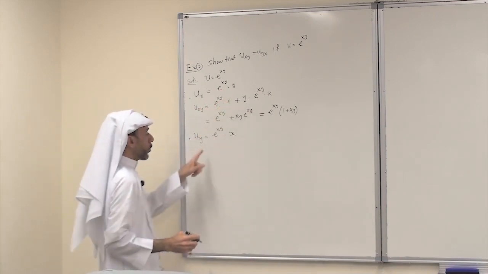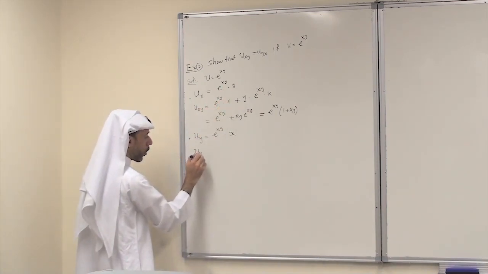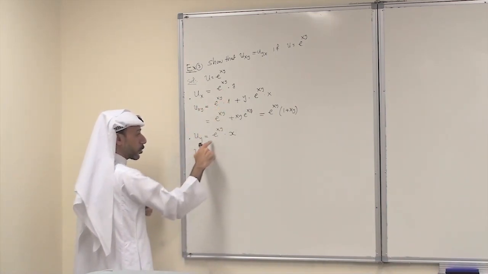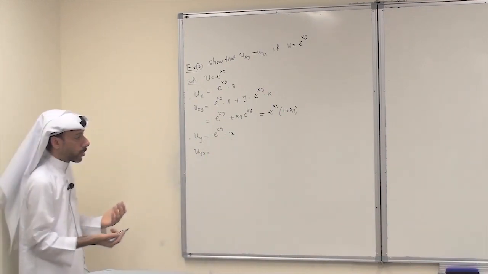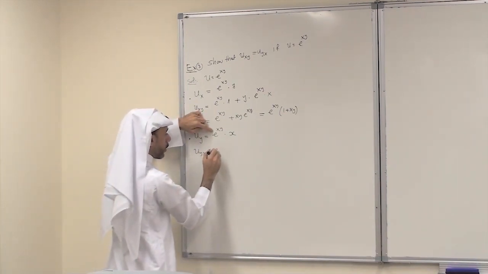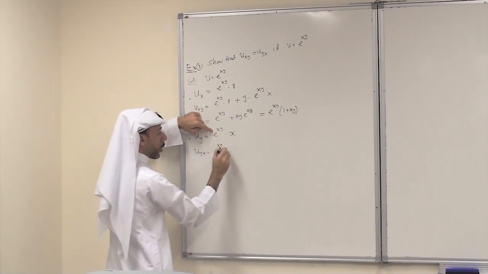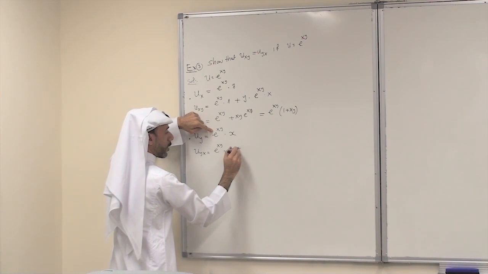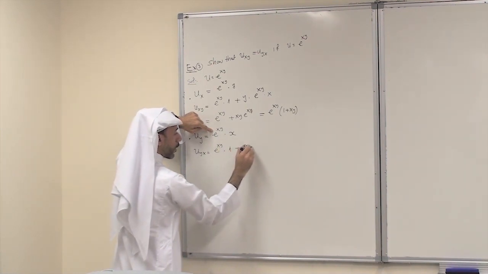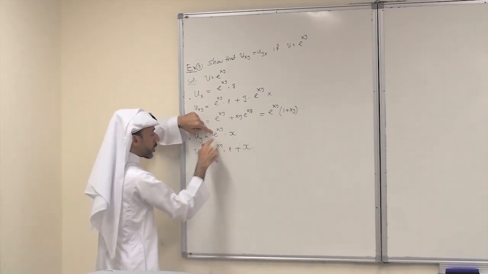Now differentiate with respect to x. So this is u yx. Differentiate this with respect to x using the product rule. So it is the first, e power xy, times derivative of the second with respect to x, it is 1, plus the second, x, times derivative of the first with respect to x.